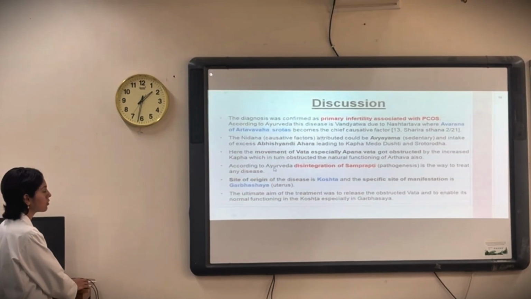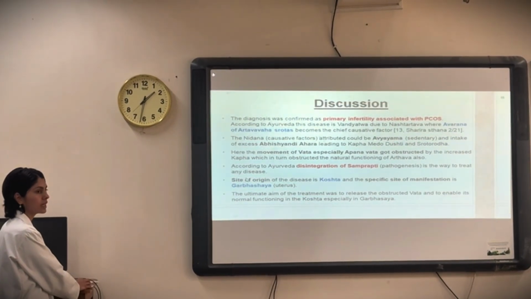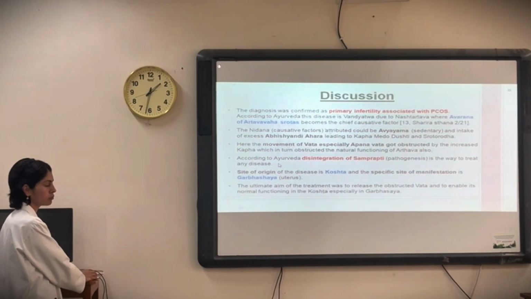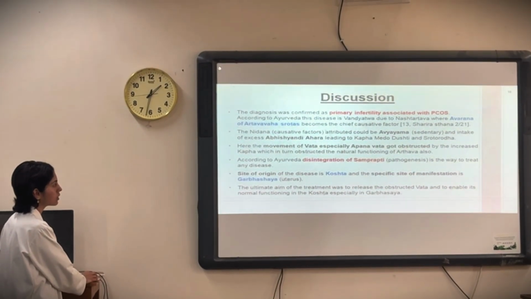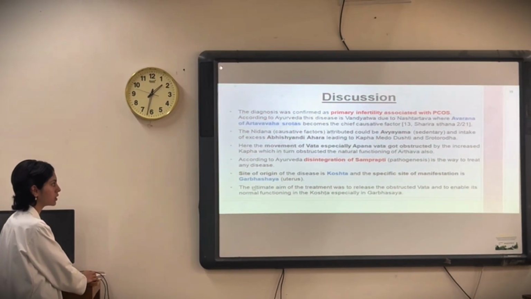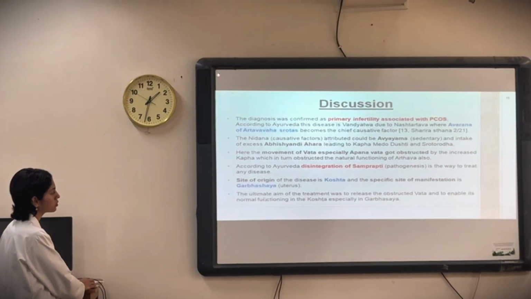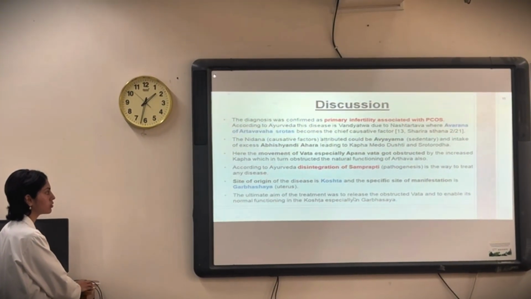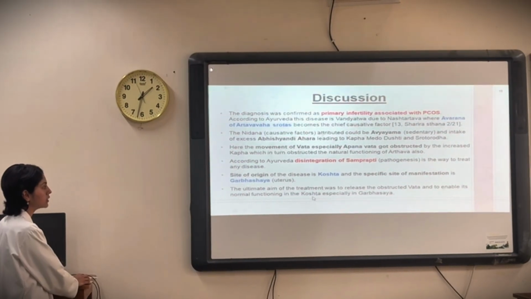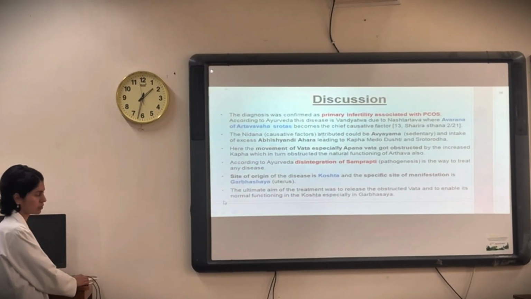According to Ayurveda, the main way to treat any disease is disintegration of samprapti. That's what the author did here. The site of origin of this disease is the amashaya, but the specific site of manifestation is garbhashaya, that is the uterus. So the ultimate aim of the treatment was to release the obstructed vata and to enable its normal functioning, especially in the garbhashaya.